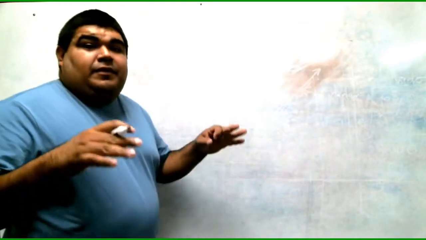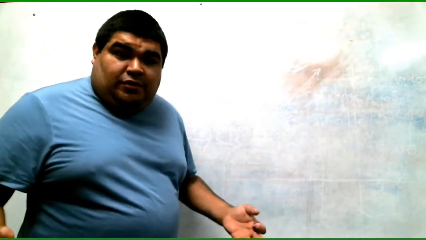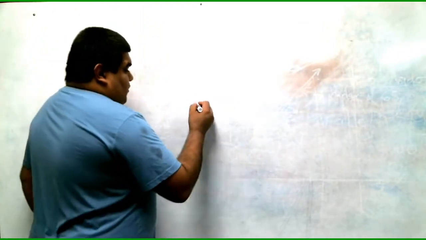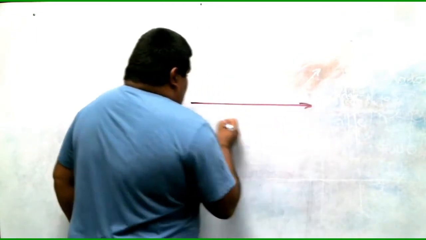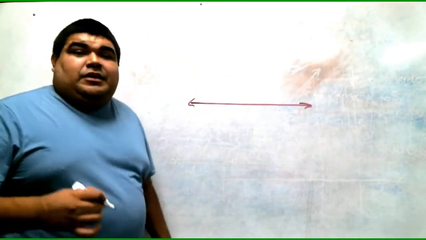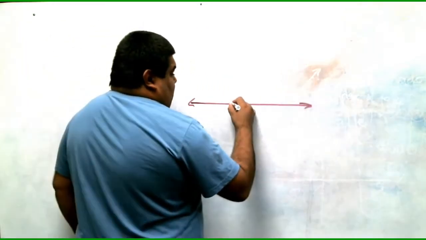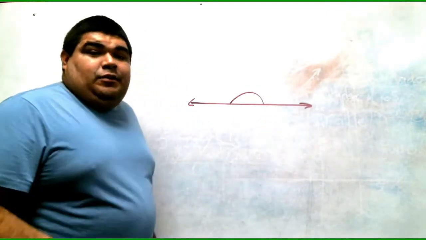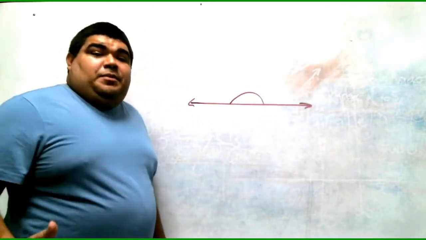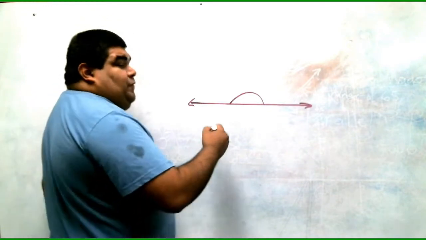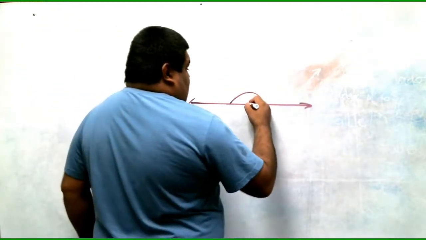Remember we already covered supplementary angles? Supplementary angles are two angles that come together to form a 180-degree angle. So this is right now a straight angle, right? So we have a straight angle that equals 180 degrees. A supplementary angle, you have to cut it into two pieces.